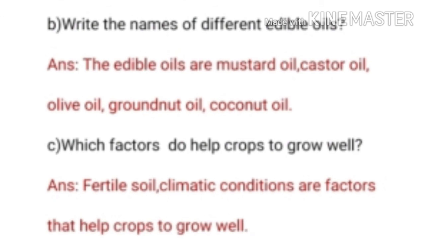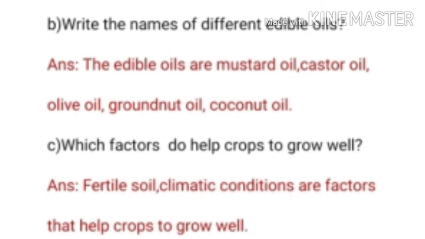Question B is, write the names of different edible oils. Edible oil is cooking oil. So we have to write down the name of cooking oils. Answer is, the edible oil are mustard oil, castor oil, olive oil, groundnut oil and coconut oil.